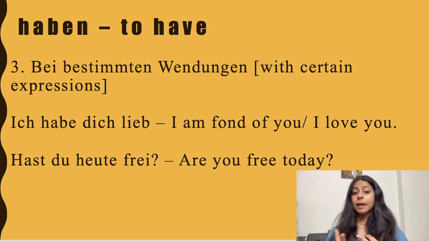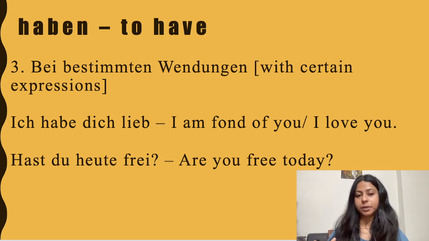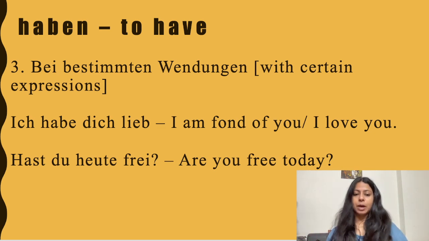The third is by bestimmten Wendungen, which means with certain expressions. Ich habe dich lieb. I am fond of you. I love you. People generally say this to animals. We also say ich liebe dich, to your loved ones, you would say ich liebe dich. So people generally say ich habe dich lieb to animals, to their children, to their parents.